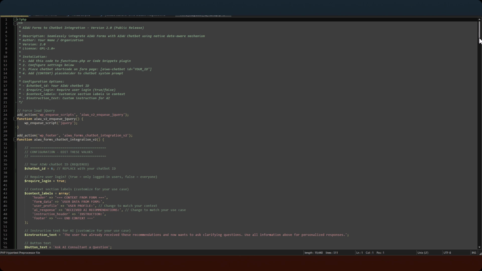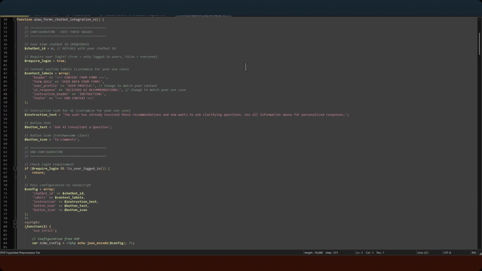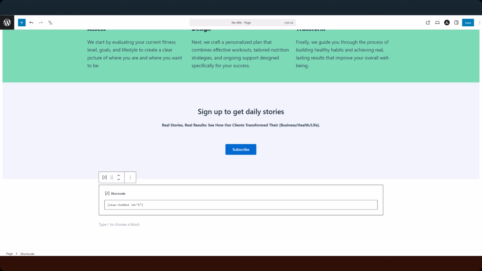Setup is straightforward. At the top of the script is a configuration block. Chatbot ID: specify your chatbot's ID. Button text: set the button label. Change just a few lines and you can adapt it to any industry: healthcare, law, finance, education. Add the chatbot shortcode to the page with your form, and that's it. No APIs, webhooks, or external services.